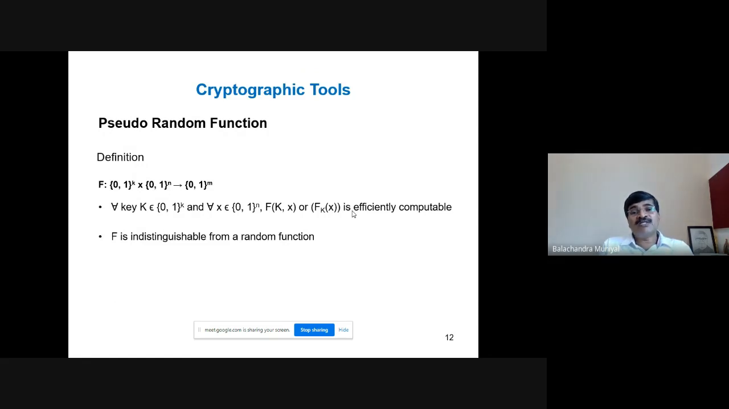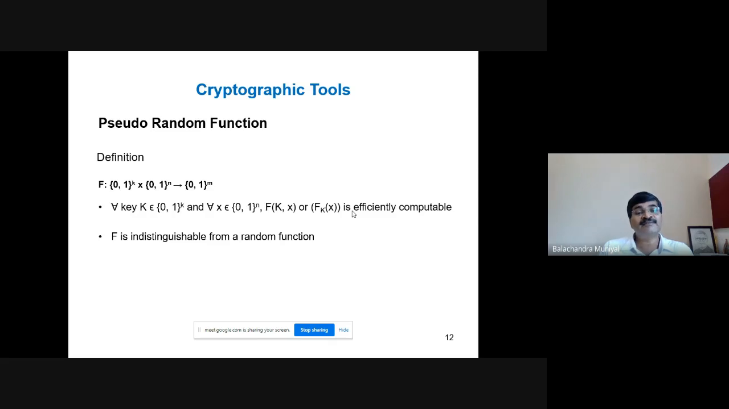Now, some of the terminologies are required to understand different searchable encryption schemes. You know something about pseudo-random function. What is a pseudo-random function? It is a function that takes two parameters. Both the parameters are binary strings of certain length. The first parameter is a binary string of length k. Second parameter is a binary string of length n. And the function outputs a binary string of length m.